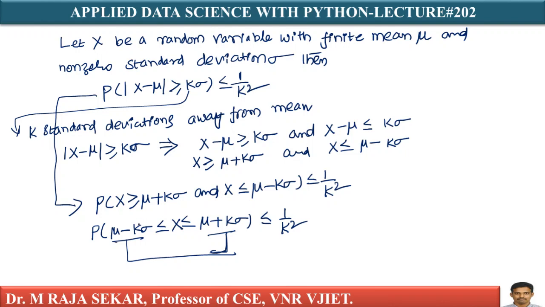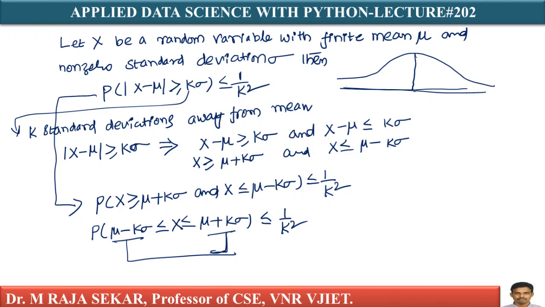This is k standard deviations away from the mean mu is less than or equal to 1 by k square. This I can write, just if you observe carefully, let me assume this is, of course, for understanding I am drawing this normal distribution curve.